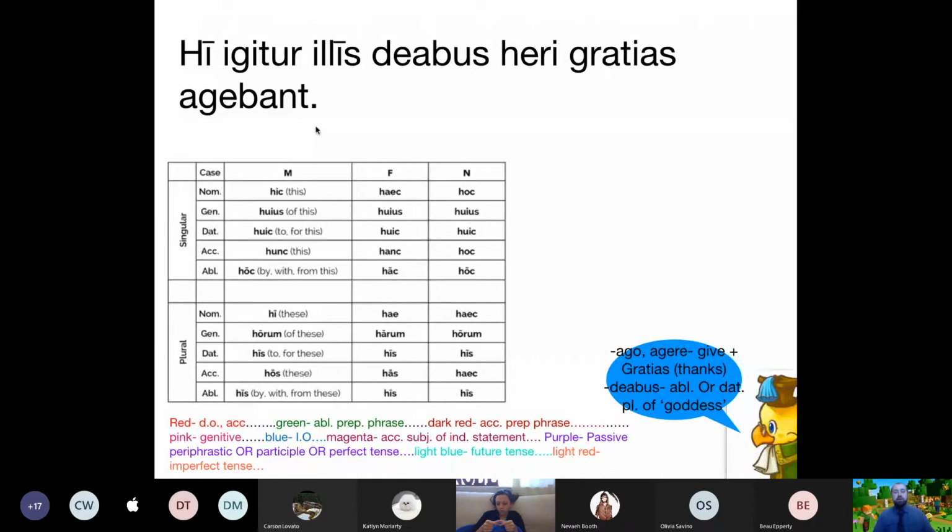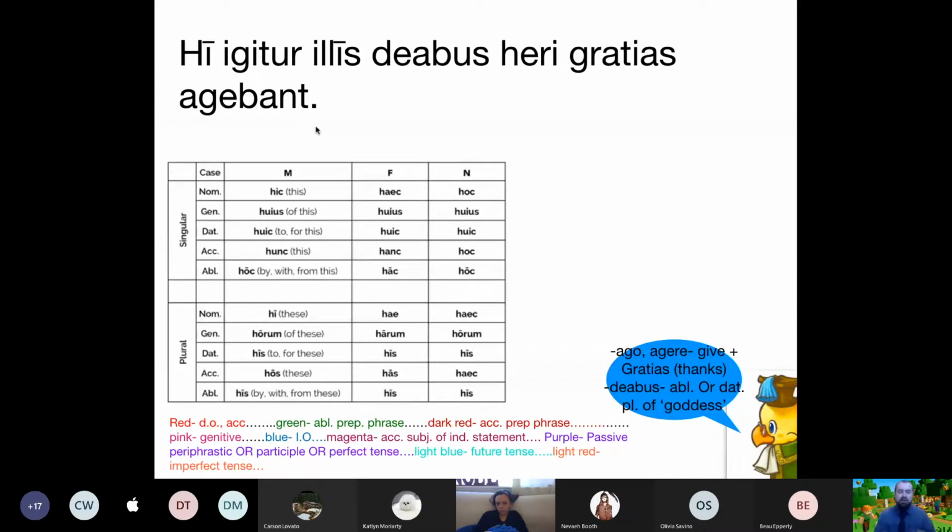All right, hi igitur illis deabus eri gratias agebant. This and number 3 are really tricky. They got some weird things going on. But one of the weird things about this sentence is it has something in common with the sentence that was on the translation quiz last Friday. So maybe you guys are used to this weird thing where ago, agere can mean way too many things. It can mean do, act, spend, lead. It'll mean give when its object is gratias, which means thanks, as in thanksgiving. But what do we do with hi?